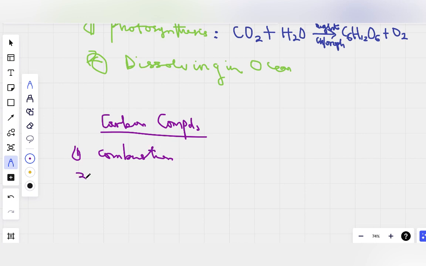Number one, combustion. Number two, respiration. We've written the equation for combustion: CH4 plus O2 produces carbon dioxide plus water plus energy. For respiration, the glucose you eat reacts with oxygen to produce carbon dioxide plus water plus energy also. During respiration, carbon dioxide is released to the atmosphere.